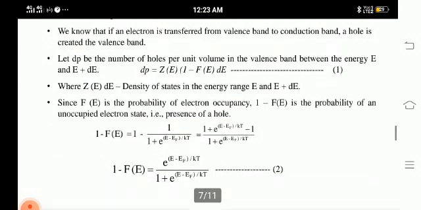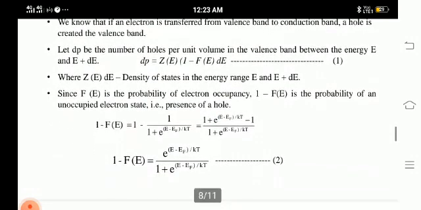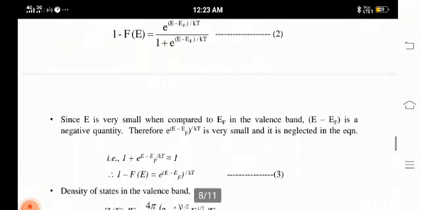Here the Fermi function, first we can simplify it. 1 minus F of E is equal to 1 minus 1 divided by 1 plus exponential of E minus EF divided by KT. By simplification, we get exponential of E minus EF divided by KT, divided by 1 plus exponential of E minus EF divided by KT.